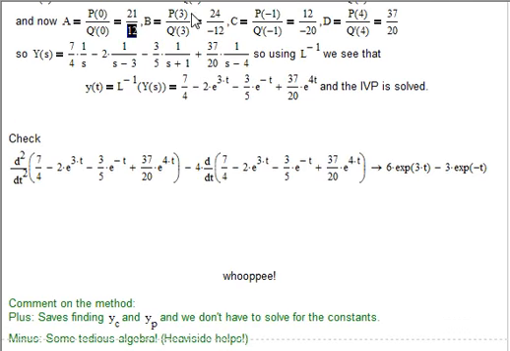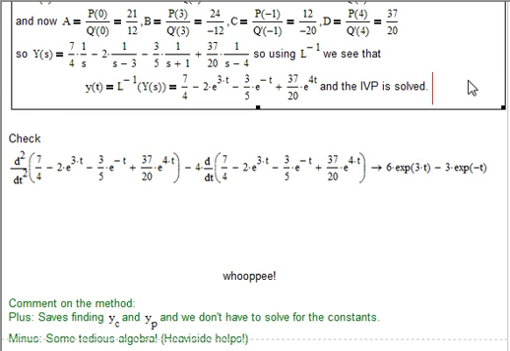So we found these numbers, 7/4, -2, and 12/20. I guess maybe that'd be better put at -3/5 and 37/20 for that one. So, our y of s, 7/4 times 1 over s, well, the inverse transform of 1 over s is just 1, so that's 7/4. The inverse transform of 1 over s minus 3 is e to the 3t, so it's -2 times e to the 3t. The inverse transform of 1 over s plus 1 is e to the -t, so it's -3/5 e to the -t. And the inverse transform of 1 over s minus 4 is e to the 4t, and times that 37/20. And we've got it solved.